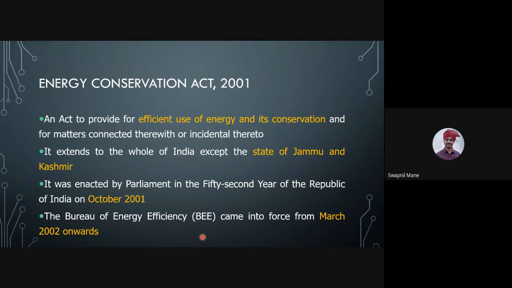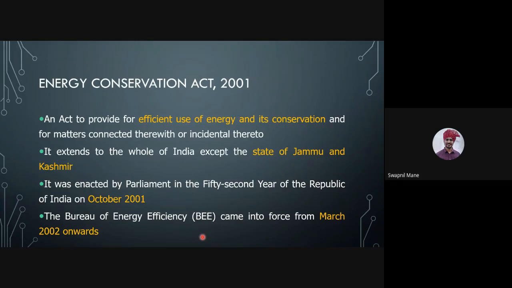So we have the steel industry, the paper industry, the textile industry, all coming under this law, the Energy Conservation Act, monitored by the Central Government of India. This law extends to the whole of India except the state of Jammu and Kashmir, because Article 371 was there.